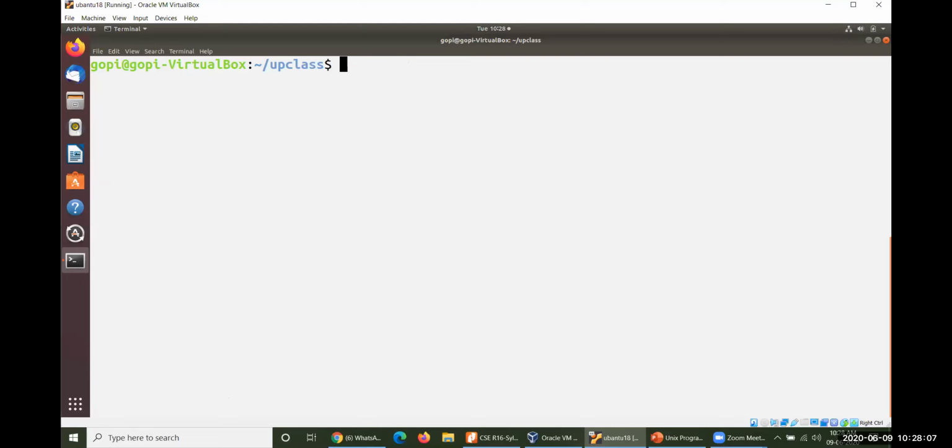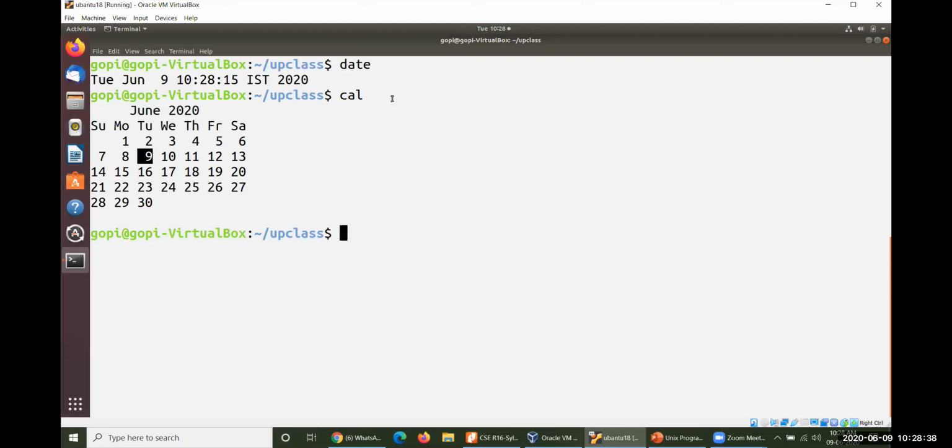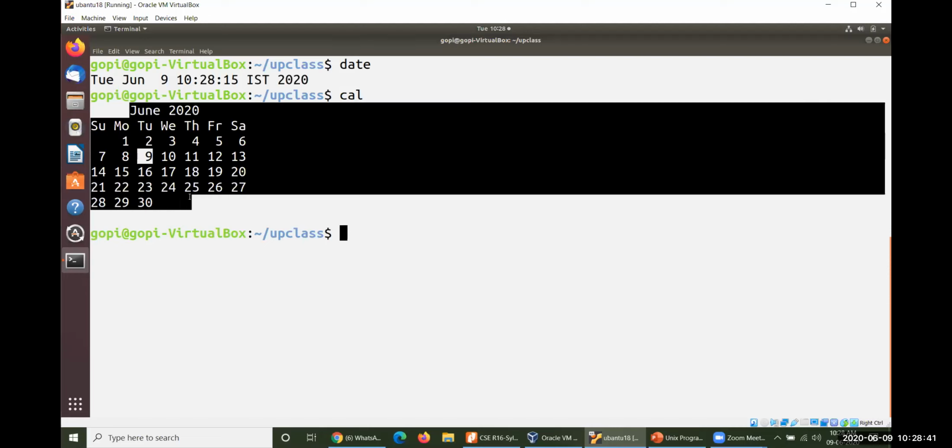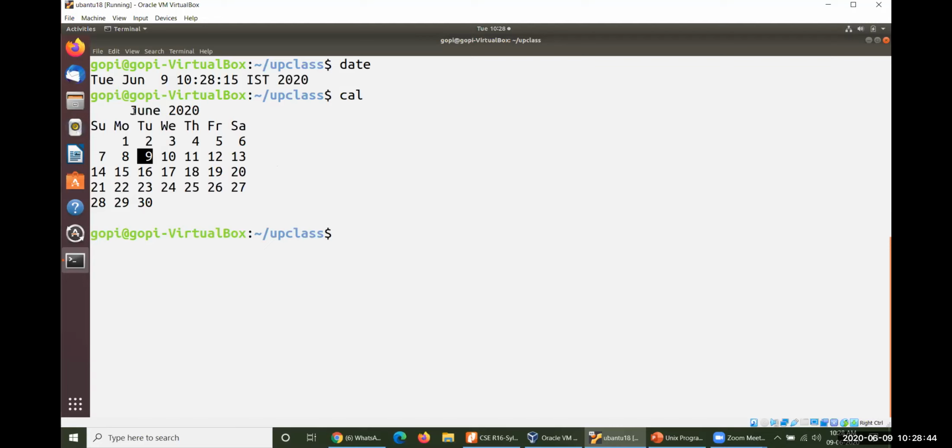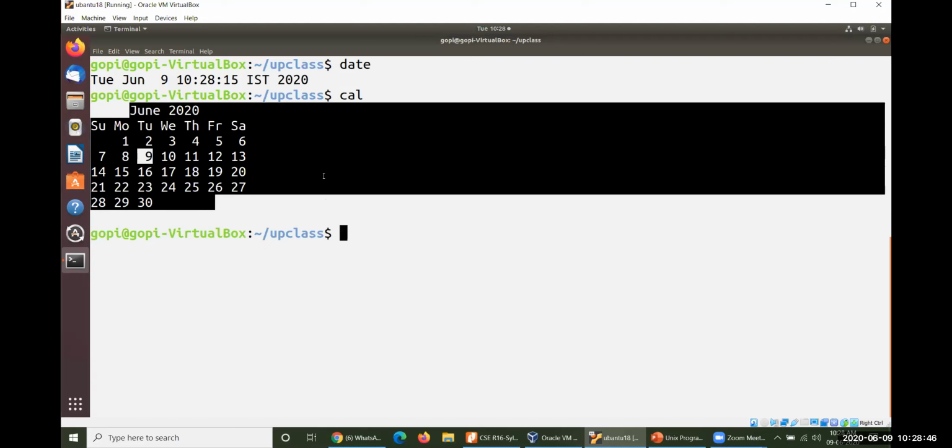While giving any kind of information to others in terms of providing date and calendars, date is one particular command which is used to provide today's date. Today's date means what the system is maintaining, the same date will be displayed to you. If the system is maintaining today's date, it will be displayed. Then followed by calendar, cal. If you operate cal, the present month information will be displayed. That particular month's information will be completely displayed here.